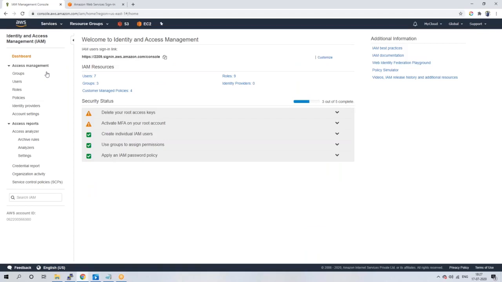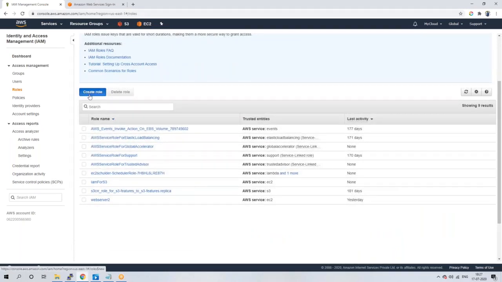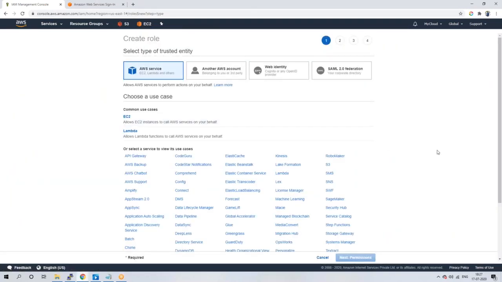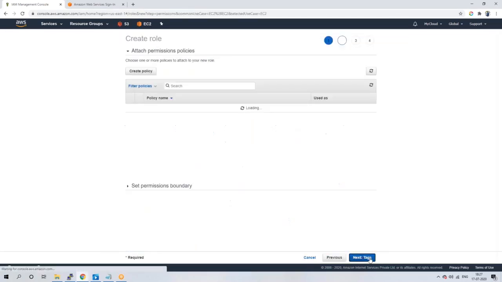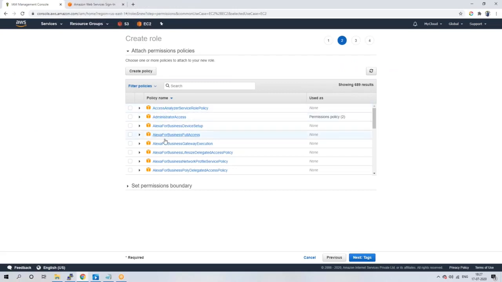Now go with the role command. Roles. So create a role, guys. Role also almost same only. Only one difference: you won't get any credentials. Select EC2. Next, permissions. Yeah, create policy, sorry. Go back. Just select your policy. Same, like which policy you need for this role. Maybe EC2, maybe S3 full, based on your requirement.